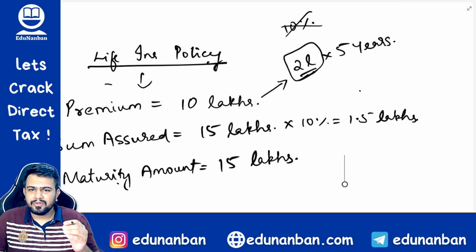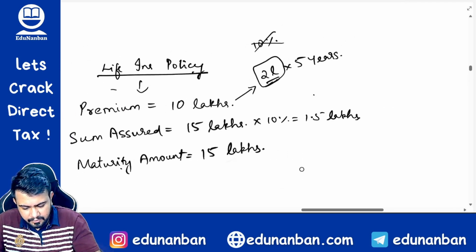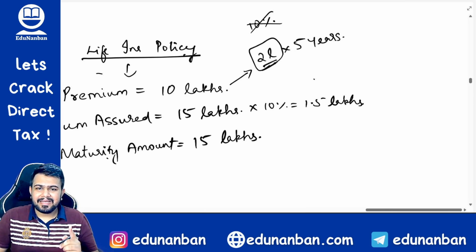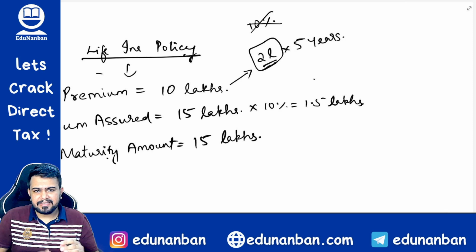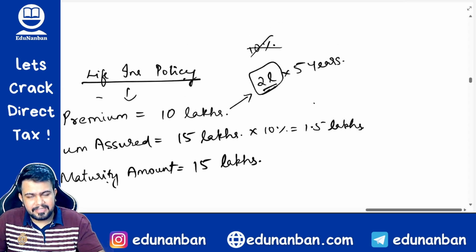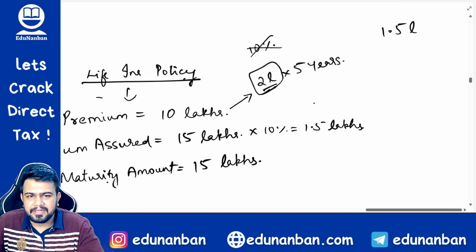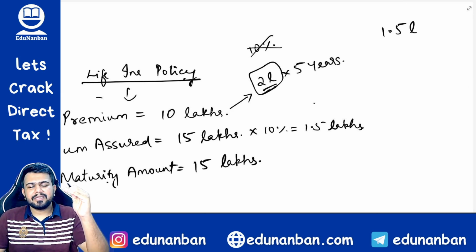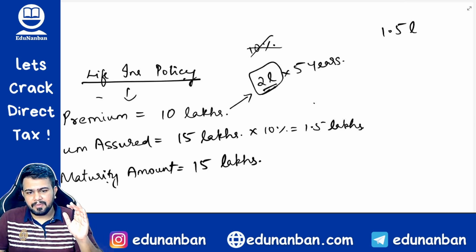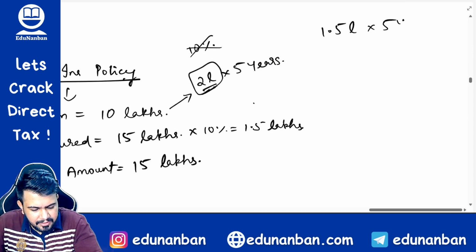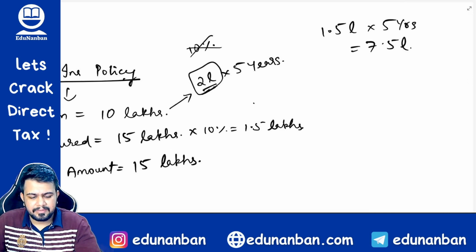Now how to find out the tax? Let us see. Now in case of this policy, every year will the assessee have claimed deduction under section 80C? Answer is yes. Let us assume that every year the assessee claimed 1.5 lakhs as deduction, because maximum how much is allowed? 1.5 lakhs only maximum allowed. So 1.5 lakhs into 5 years is equal to 7.5 lakhs.